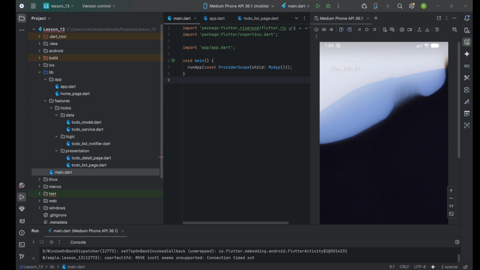So, in the next lesson, we will start refactoring. We will improve the structure of our to-do application, no new features, just better code.